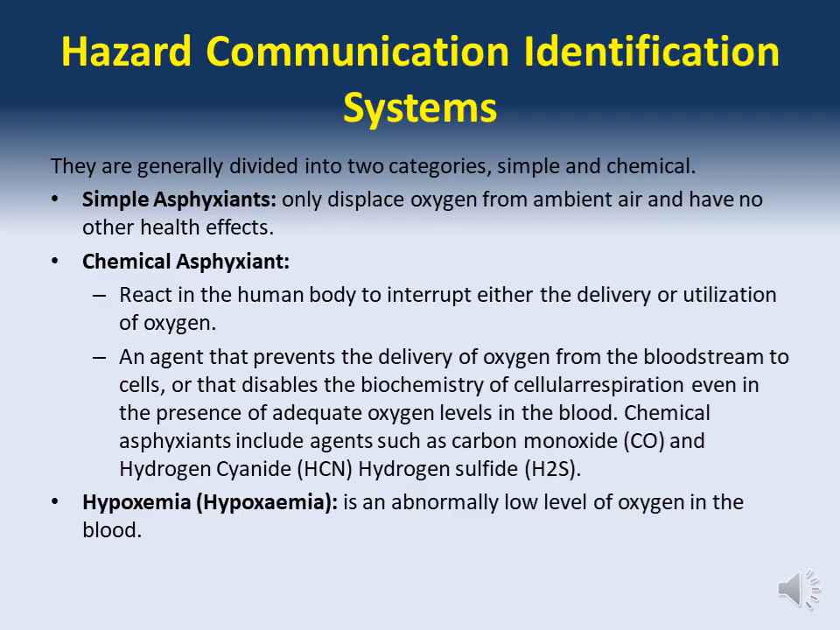An agent that prevents the delivery of oxygen from the bloodstream to cells, or that disables the biochemistry of cellular respiration even in the presence of adequate oxygen levels in the blood. Chemical asphyxiants include agents such as carbon monoxide, CO, hydrogen cyanide, HCN, and hydrogen sulfide, H2S. Hypoxemia is an abnormally low level of oxygen in the blood.